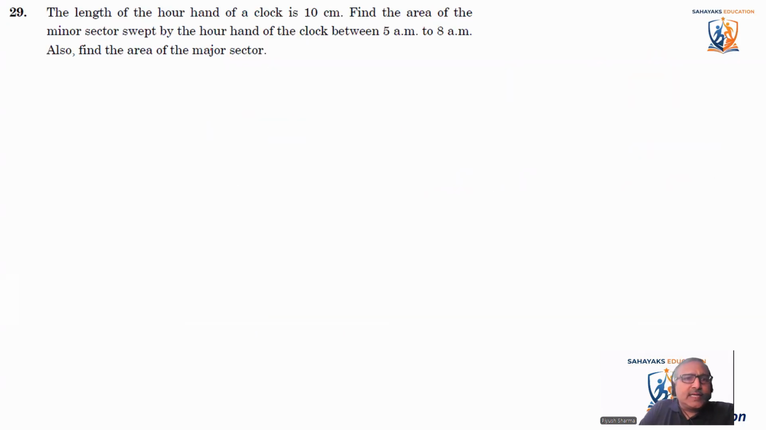Okay, this question states that the length of the hour hand of a clock is 10 centimeter. Find the area of the minor sector swept by the hour hand of the clock between 5 a.m. and 8 a.m. Also find the area of the major sector.